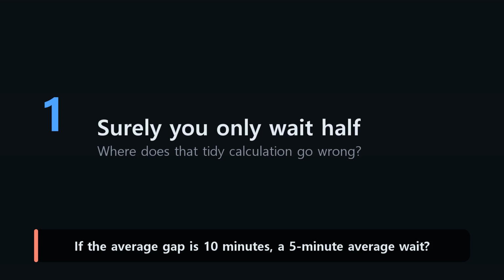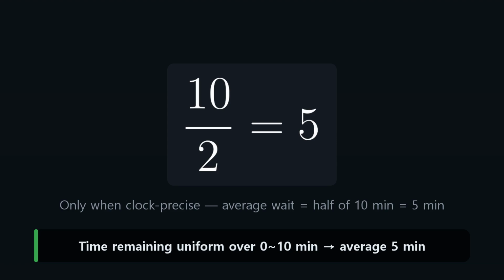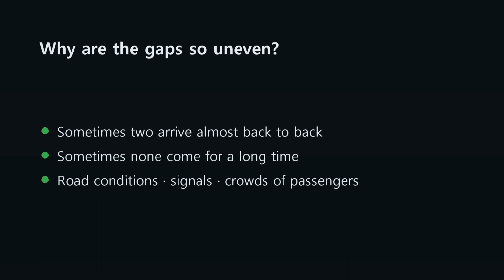A bus comes every 10 minutes on average, so you'd think you'd only wait 5 minutes on average. Where does that go wrong? This calculation hides an assumption that the bus arrives exactly every 10 minutes, like clockwork. If they ran like clockwork, the time left would spread evenly from 0 to 10 minutes, and the average would be exactly 5 minutes. Real buses aren't clocks.